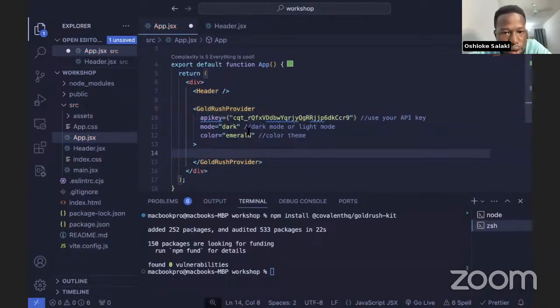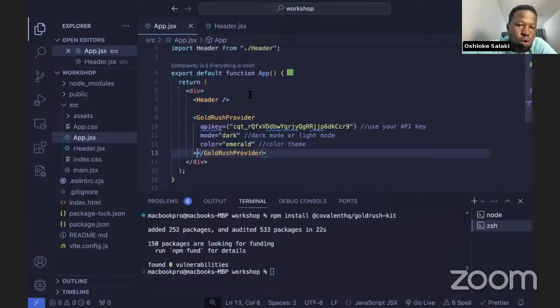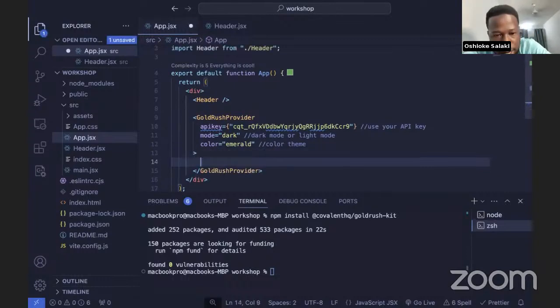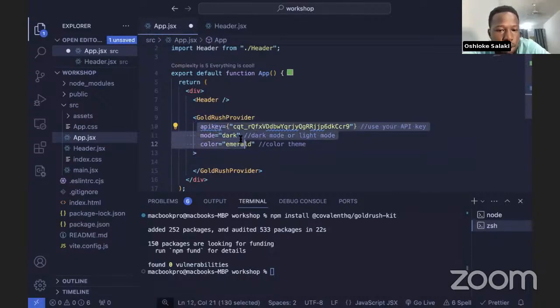Okay, so we have our Gold Rush provider. Any component we are going to be using has to be between this Gold Rush provider. Here in the Gold Rush provider, the API key, mode, and color are known as attributes or props. These props help us to configure the components which we are passing them into, and in this case, the component is the Gold Rush provider.